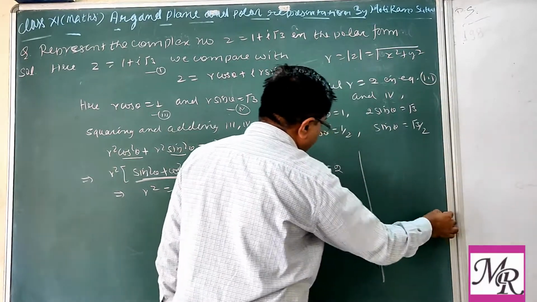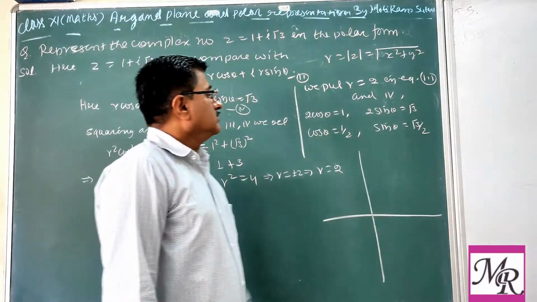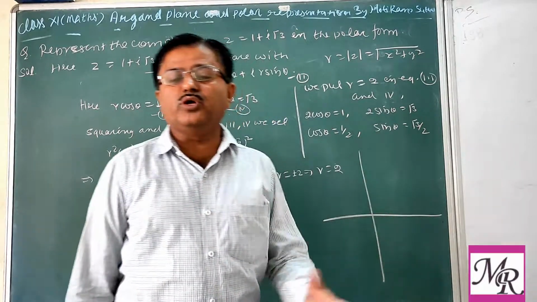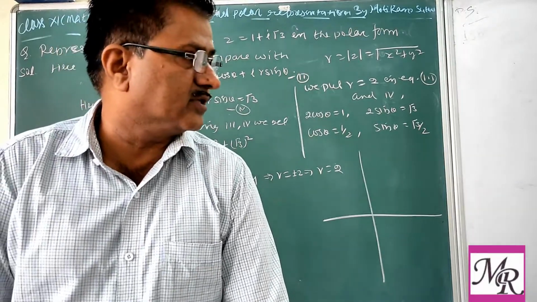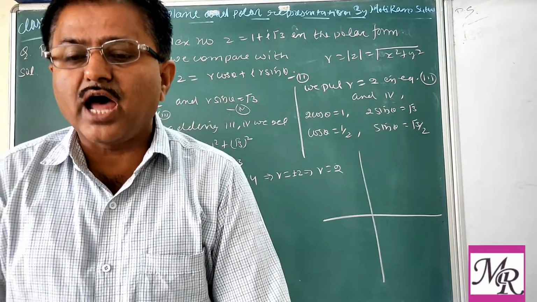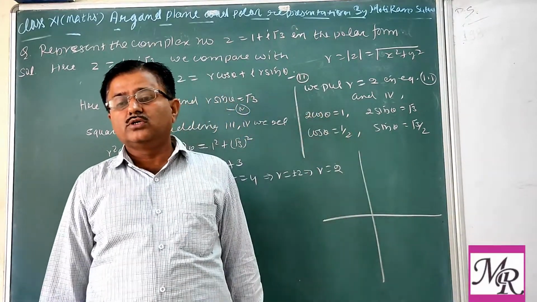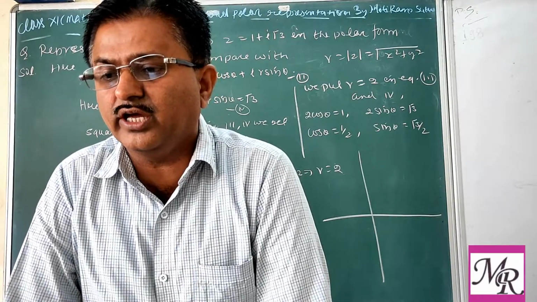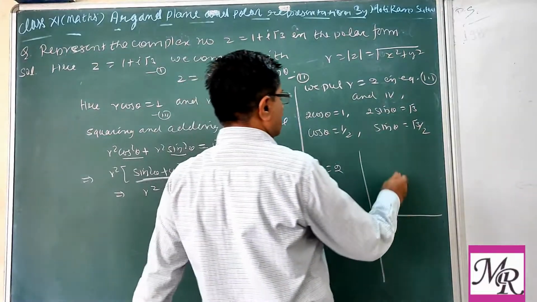Now we again take the argand plane or polar form. In which quadrant will the value of theta lie? That we have seen in chapter 3rd. Sine is positive and cos is positive. The quadrant in which both are positive is the first quadrant. Good.